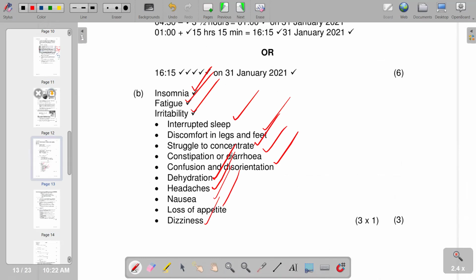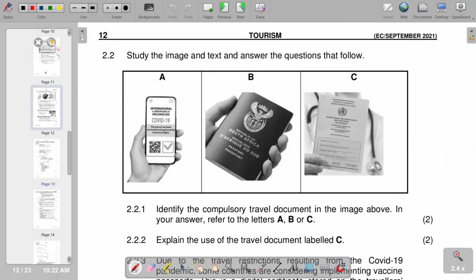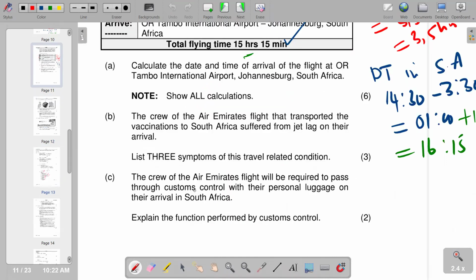So that's how we move on to the next part of our question, which is now C. The crew for the Emirates flight will be required to pass through customs control with their personal luggage on their arrival in South Africa. Explain the function performed by customs control. So the question requires us to come up with functions that are performed by customs control. So what are the functions?